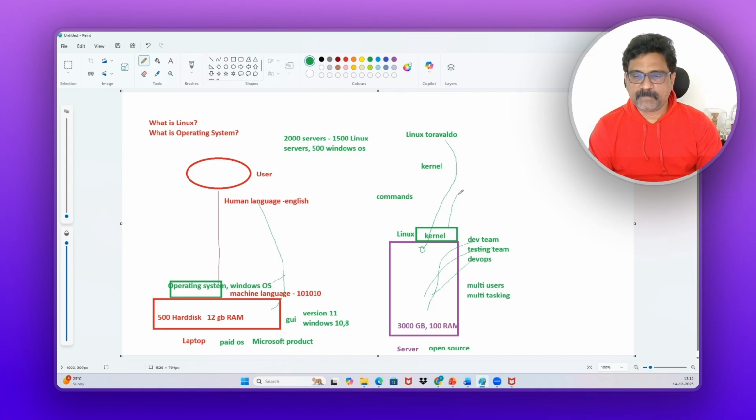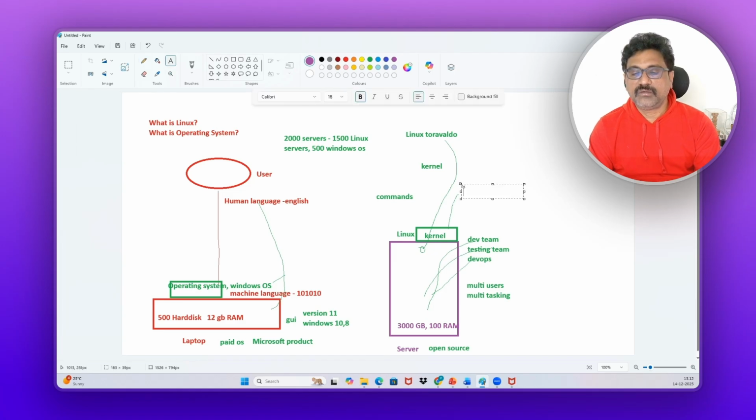It's not user friendly. That is the reason some companies came and developed their own operating systems. What are those companies? Ubuntu, and they developed their own operating system by using this kernel. That is called Ubuntu Linux. And Red Hat is a company that developed its own operating system with the same Linux kernel.